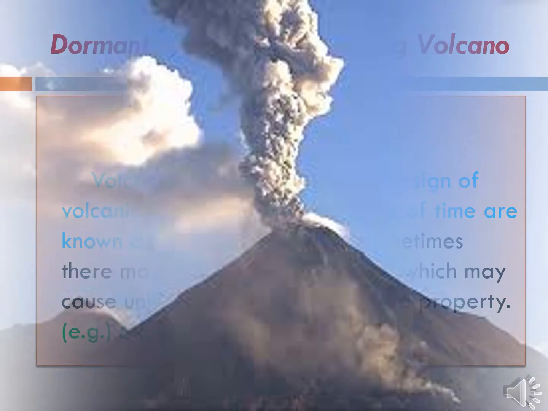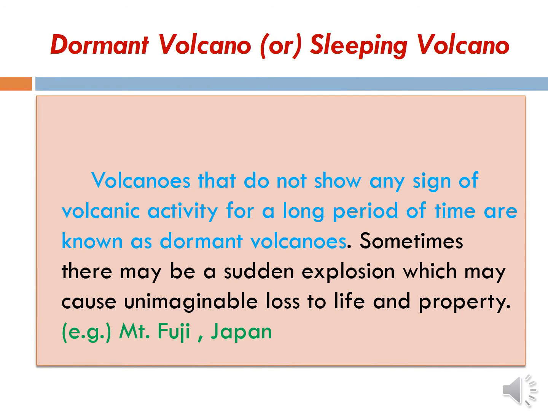And the next we are going to see dormant volcano or sleeping volcano. Dormant volcano, sleeping volcano. There will be no action. Volcanoes that do not show any sign of volcanic activity for a long period of time are known as dormant volcanoes.